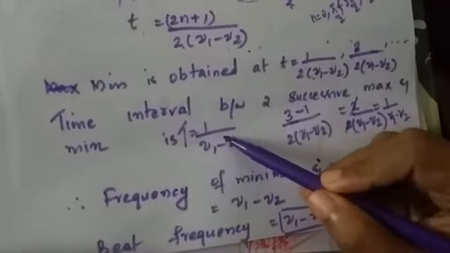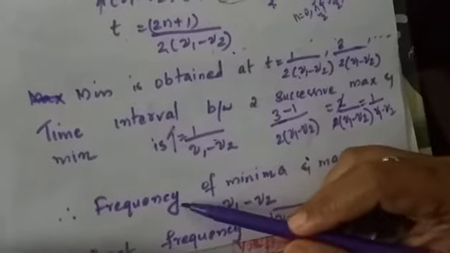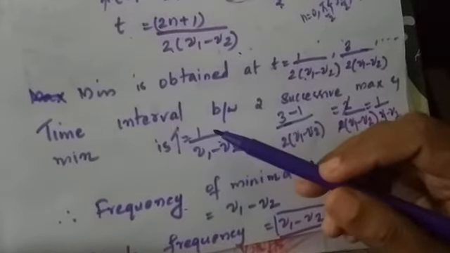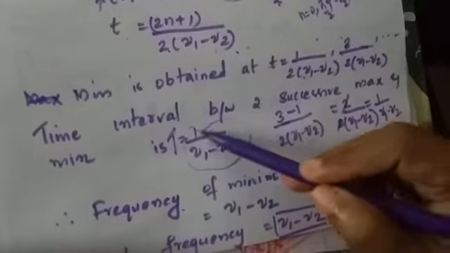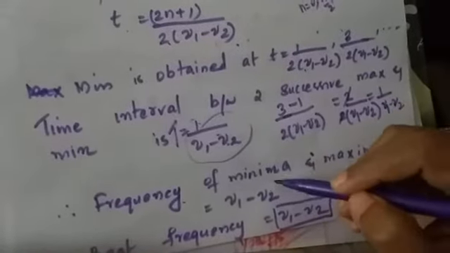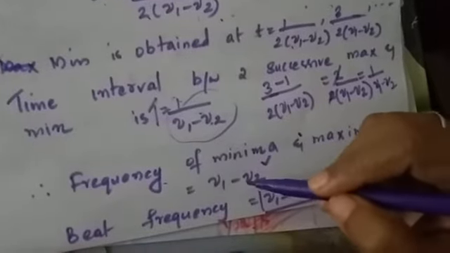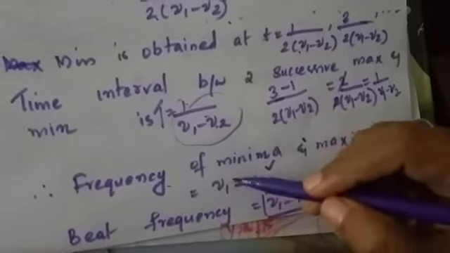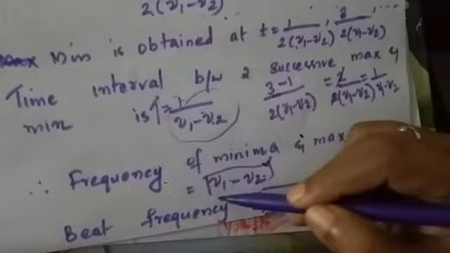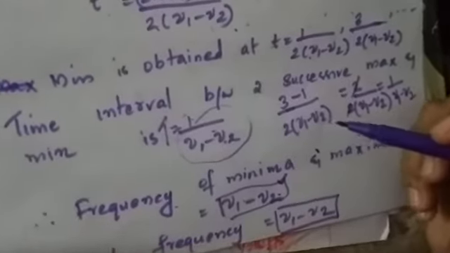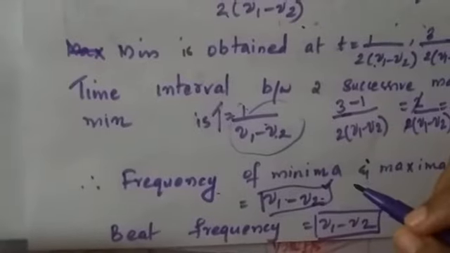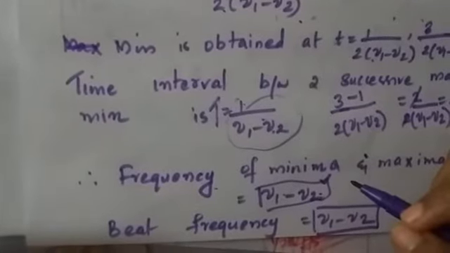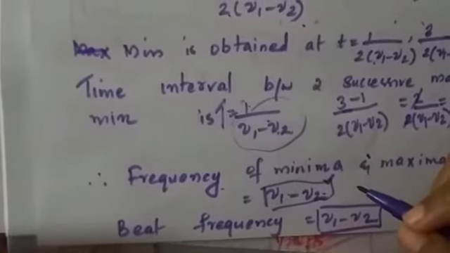So if this is the time period, then what will be the frequency? Frequency is the reciprocal of time period, isn't it? So the reciprocal of this time period expression is nu 1 minus nu 2. So the frequency of minima and maxima is nu 1 minus nu 2. That means this is the expression for beat frequency. So what is the expression for beat frequency? It is nu 1 minus nu 2.